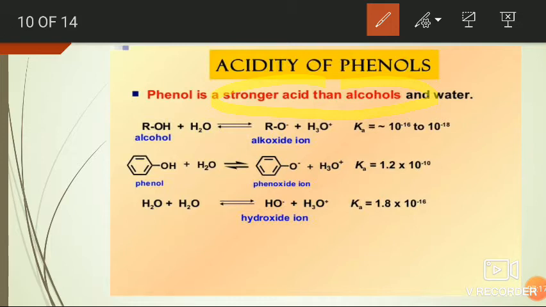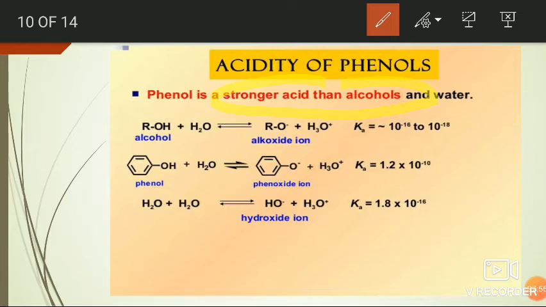The main acids in organic chemistry are carboxylic acids. Here the phenol acidity is more than that of alcohol as well as water molecule. Sometimes the water molecule is considered as neutral because it acts as acid as well as base. It interacts with acids and bases, so it is considered as neutral.